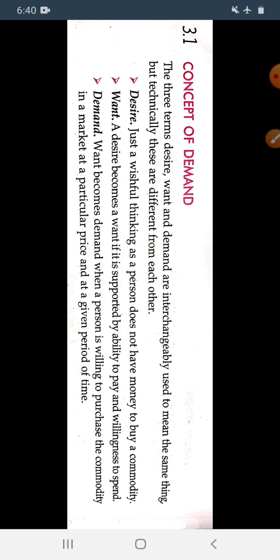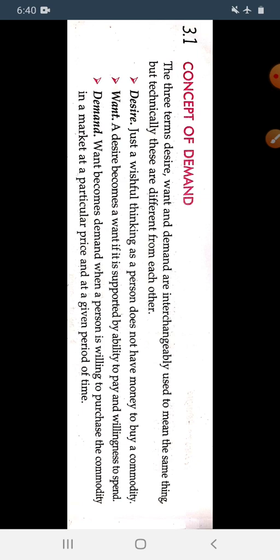Any individual is willing to purchase any commodity from the market at a given price, as well as at a given period of time: 1 year, 2 years, 1 month, 2 months. When the price of the commodity is given as well as a given period of time, it is called demand.